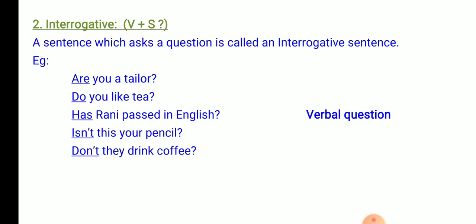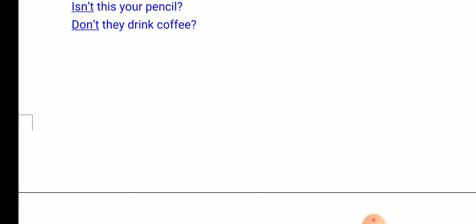Isn't this your pencil? In this, isn't is the verb, this is the subject. Don't they drink coffee? Here, don't is the verb, they is the subject. Now, in these 5 examples, the first 3 are positive questions, the last 2 are negative questions.